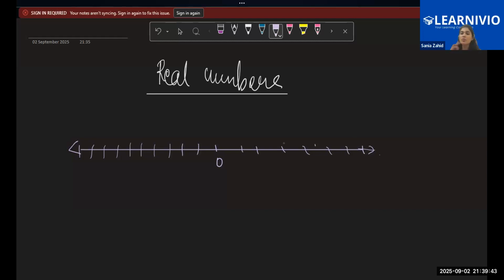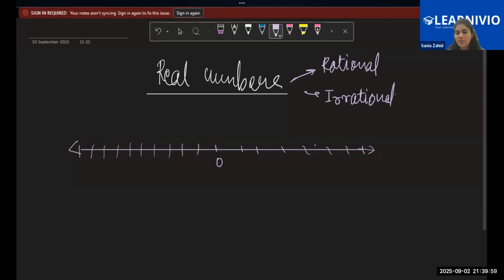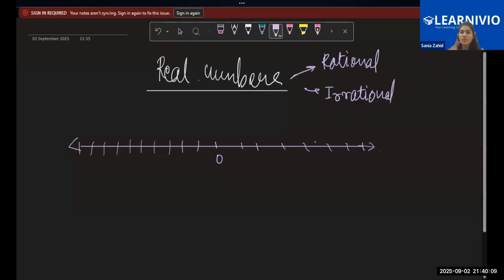Now, real numbers will have two broad categories. What are those two broad categories? Rational and irrational. So what is the difference between rational and irrational? Tell me. Numbers which can be written in the form of p by q are known as rational numbers. Okay, numbers written in the form of p by q, correct. And what are irrational? Which cannot be written in the form of p by q. Yeah, exactly. So any examples for rational and irrational? Start, please put on your camera. Root 2 is irrational, 2 is rational.